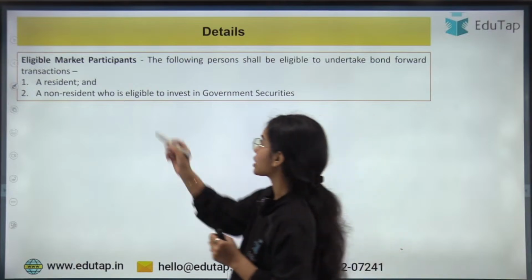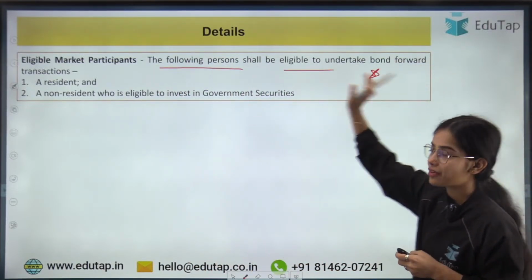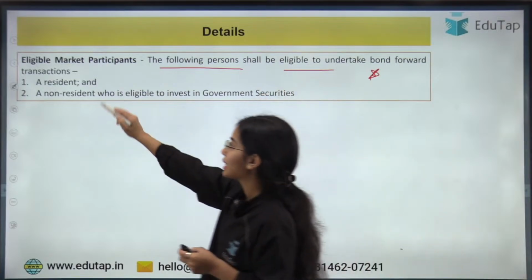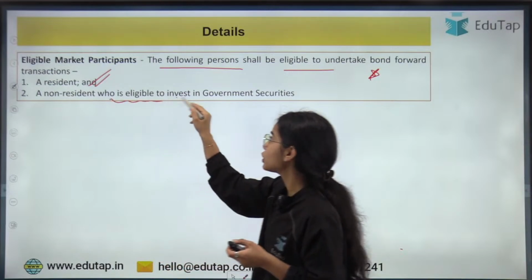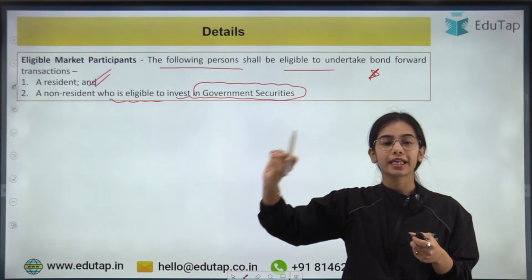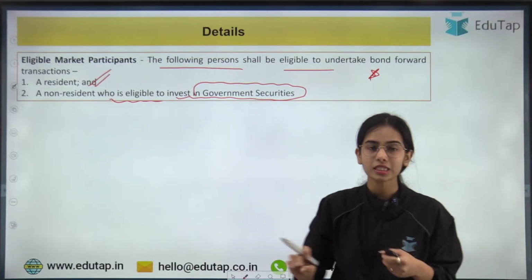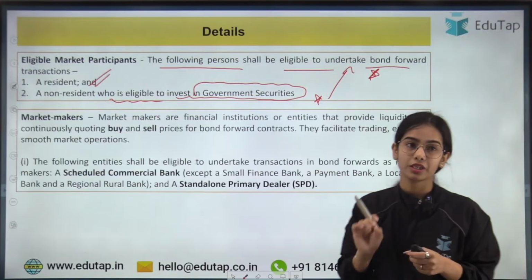Eligible market participants: the following persons shall be eligible to undertake bond forward transactions in government securities. That is a resident of India and a non-resident who is eligible to invest in government securities. So there are some non-residents that are eligible to invest in government securities, and they should also be allowed to undertake bond forward transactions.